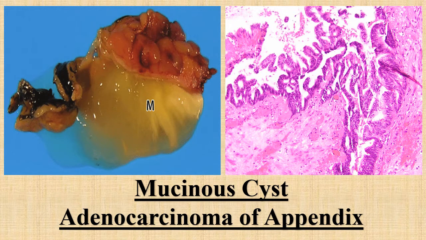And this image is showing mucinous cyst adenocarcinoma of the appendix. The gross image of the appendix is showing exophytic growth over the surface, and its microscopic image is showing dysplastic epithelial lining of glands along with prominent nucleoli, hyperchromatic nuclei, and scant cytoplasm. So all the features of malignancy are seen in the case of mucinous cyst adenocarcinoma of the appendix.